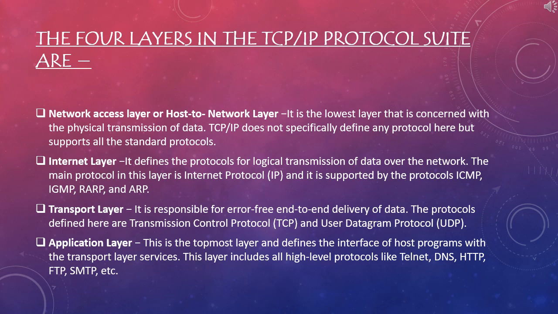Next, Internet layer. It defines the protocols for logical transmission of data over the network. The main protocol in this layer is IP, and it is supported by the protocols ICMP, IGMP, RARP, and ARP. Next is transport layer. It is responsible for error-free end-to-end delivery of data. The protocols defined here are Transmission Control Protocol and User Datagram Protocol.